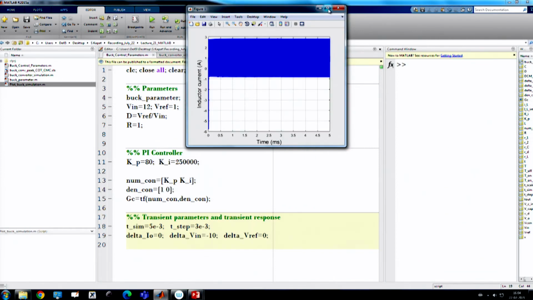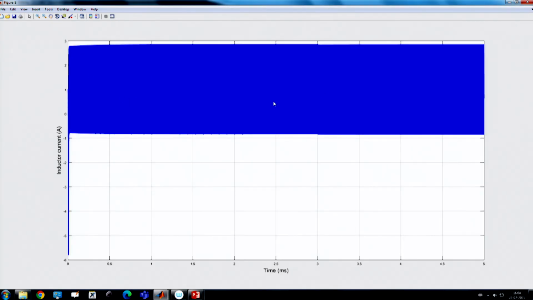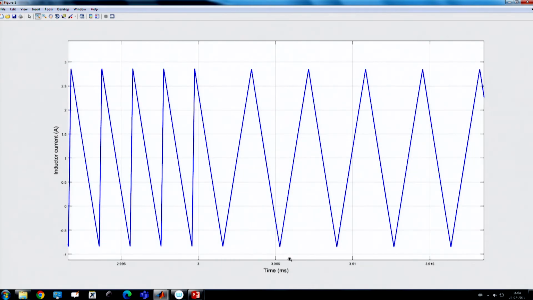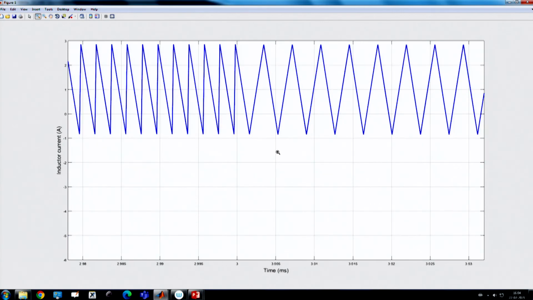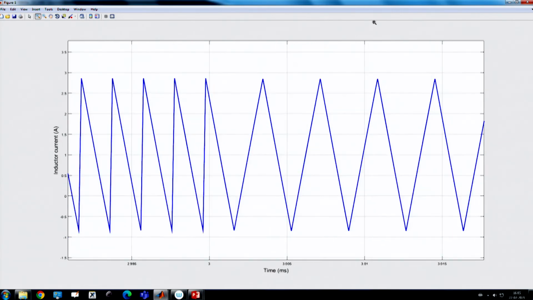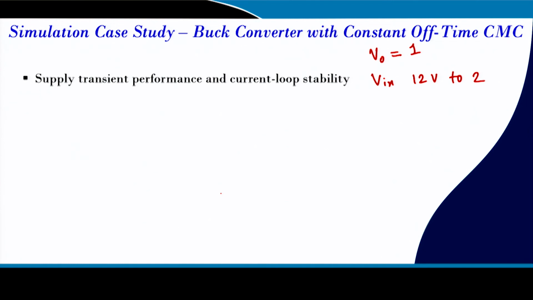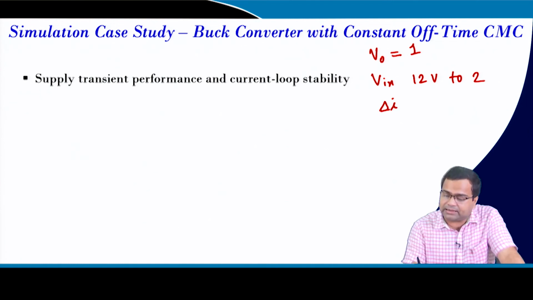Okay, so you will see there is no change in the inductor current. We have applied the supply transient at this point. If you see, there is a drastic change in the switching frequency, because here we are talking about constant off time. If you recall, in constant off time, the inductor current ripple, if we take the falling slope, is V0 by L into T off, right.